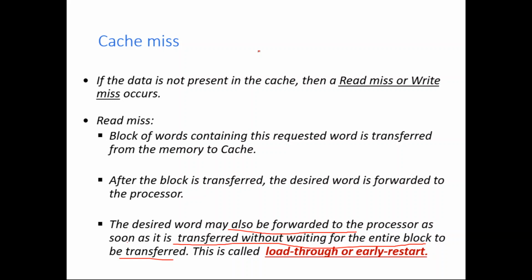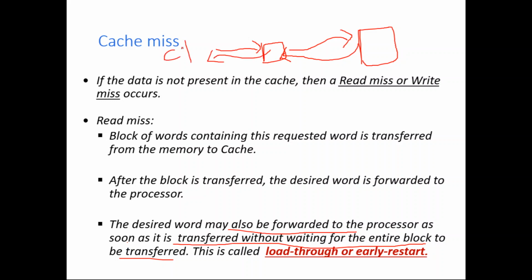So when the word you request is not available in the cache, the memory circuitry will fetch it from the main memory and keep it in the cache. Again from there that particular word will be given to the CPU. That is the first case.